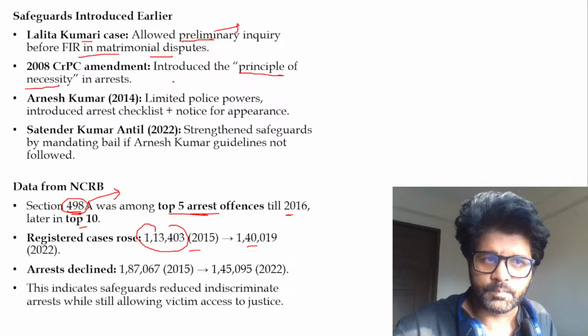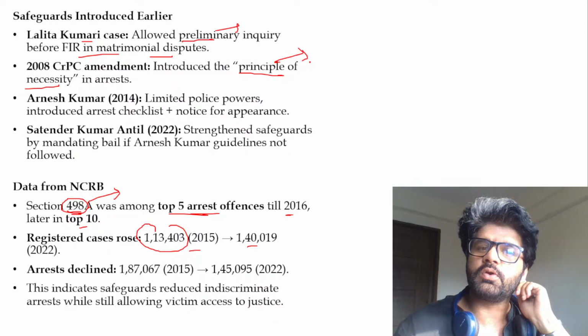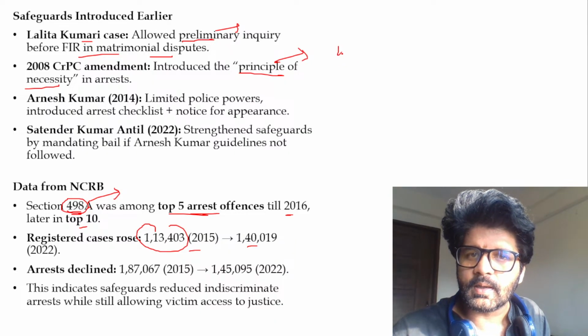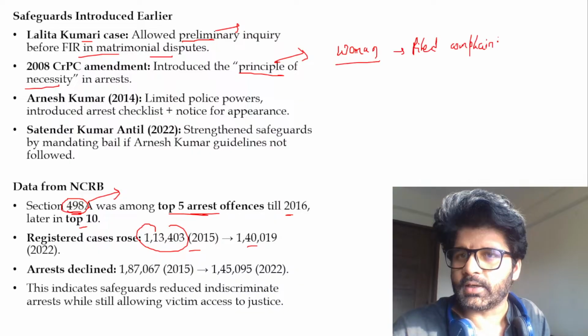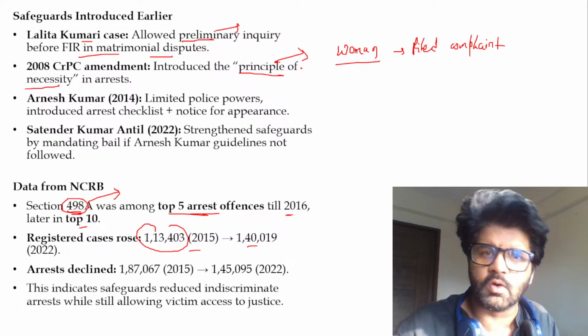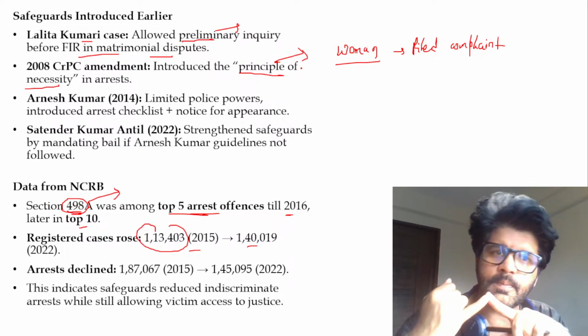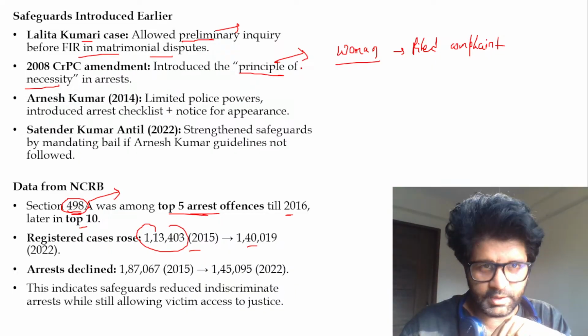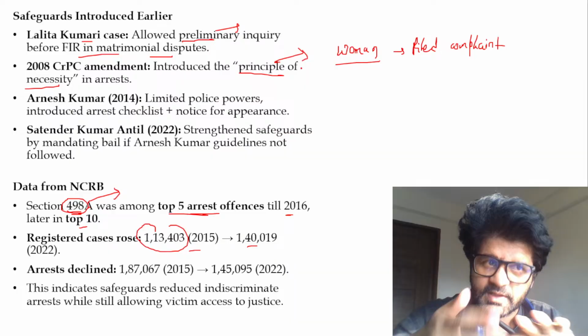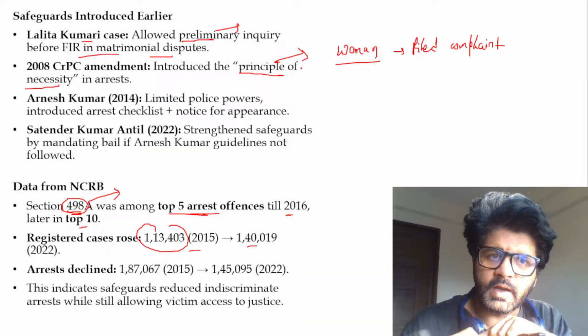So see the things here. Principle of necessity. What is the principle of necessity here? A woman has filed a complaint, right? Police has to act and police will act. They can arrest if it is a cognizable offense. Cognizable offense means police can make an arrest without taking permission from district magistrate or judiciary. This is a cognizable offense, section 498A of IPC.